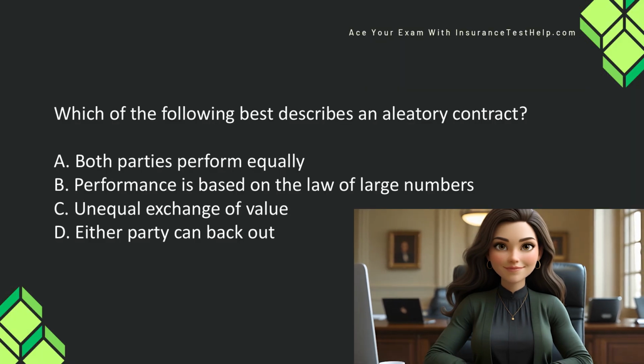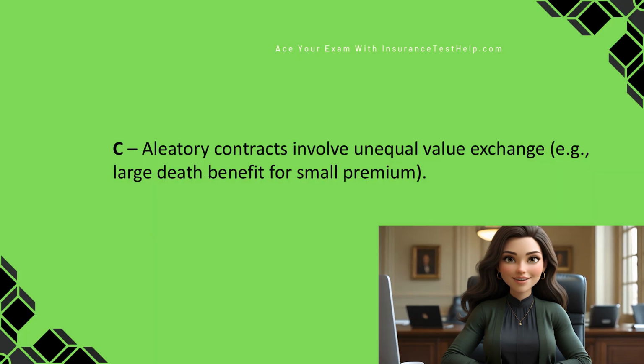Which of the following best describes an aleatory contract? A. Both parties perform equally. B. Performance is based on the law of large numbers. C. Unequal exchange of value. D. Either party can back out. And the correct answer is C. Aleatory contracts involve unequal value exchange, e.g., large death benefit for small premium.